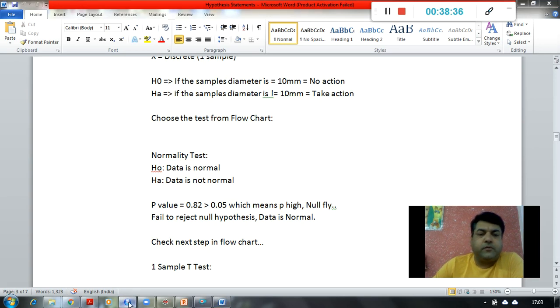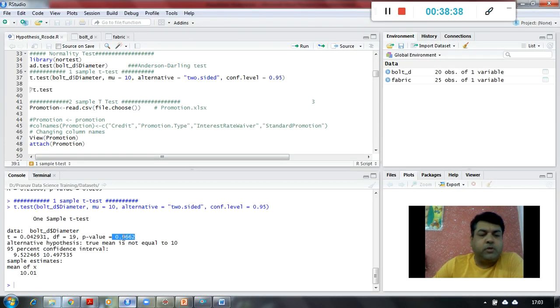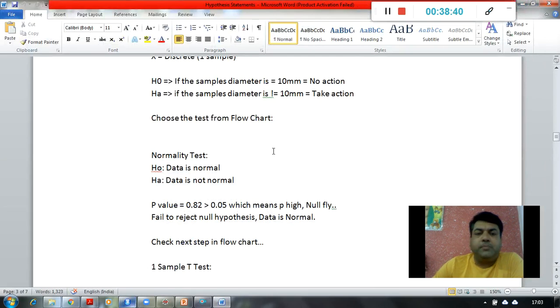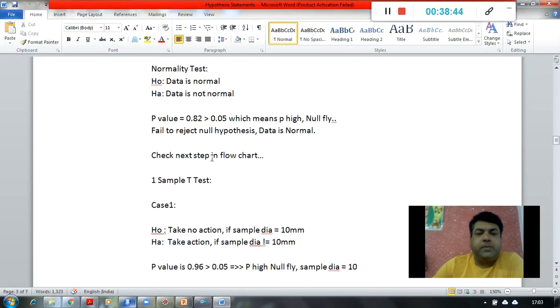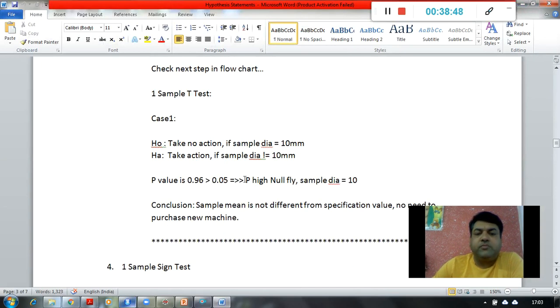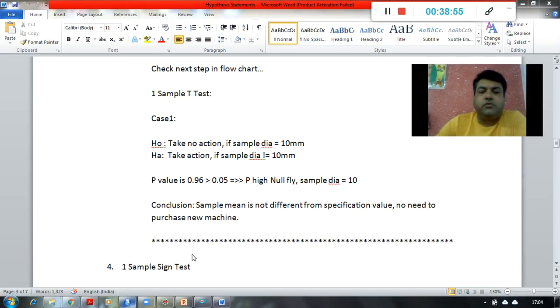But my p-value is 0.96, which means my p is high over here. If my p is high, my null flies. p high null fly means the sample diameter is equal to 10 mm. So what is the conclusion going to be?